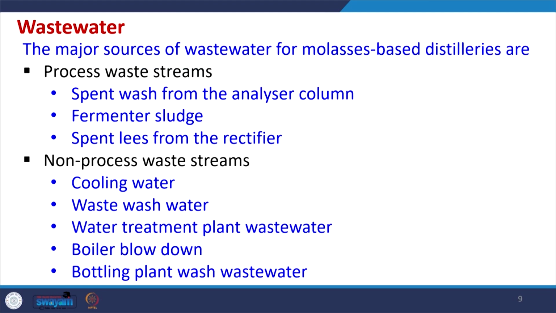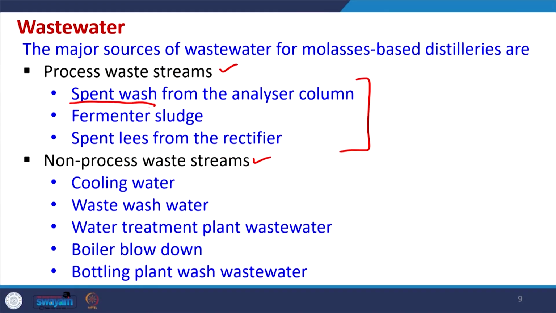Now, the wastewater which is generated in these distilleries may depend upon whether these are process waste streams or non-process waste streams. Process waste streams are more difficult, and they have characteristics which make them highly polluting.